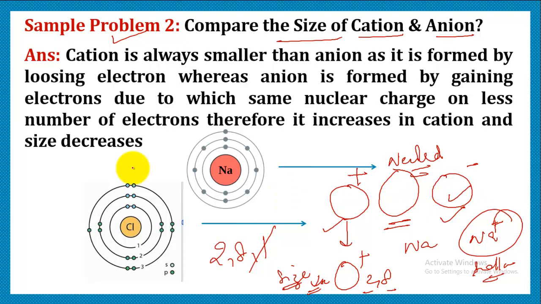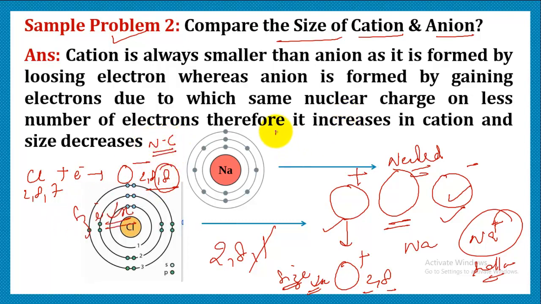Now let's talk about anion. Let's say we have chlorine. We know that the chlorine electronic configuration is 2, 8, 7, and it has a tendency to gain one electron, then only it can form the anion, that is Cl negative. After gaining, its configuration becomes 2, 8, 8.